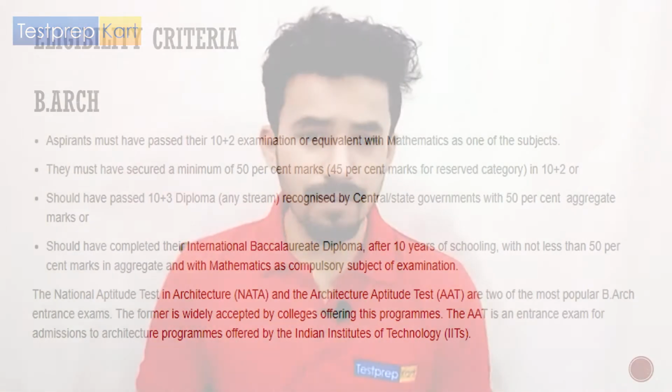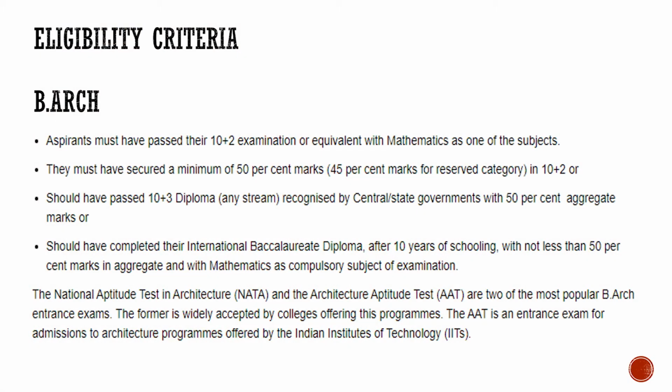It says that aspirants must have passed their class 12, or equivalent, with mathematics as one of the subjects. Now, this is about the B.Arch, and almost the same applies to the B.Plan, I'll tell you. Then there is a 50% marks criteria, but to be on the safer side, score at least 60% or more, right?